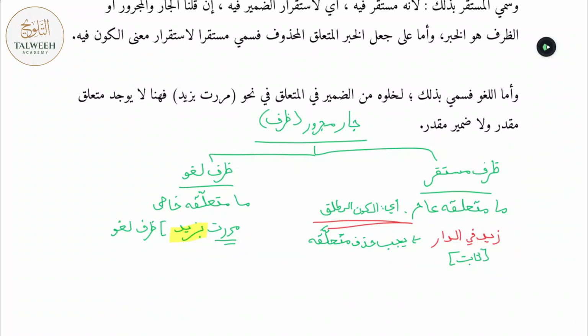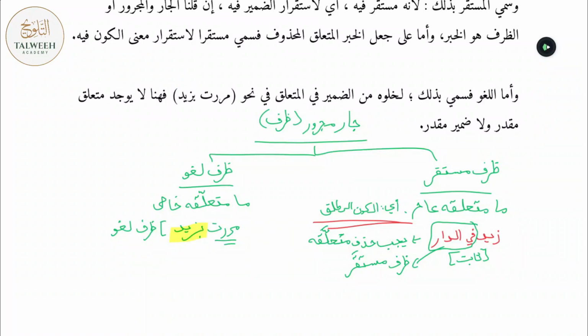Had it been connecting to something in the meaning of mere existence, like Zaydun fid dar, then in that scenario we'd refer to fid dar as Ẓarf Mustaqarr with a fatha and the qaf. Fid dar would be called a Ẓarf Mustaqarr. And we told you that when it comes to Ẓarf Mustaqarr, you're not actually allowed to mention the muta'allaq, that word which it's connecting to. Alright, now at this point you've understood Ẓarf Mustaqarr and Ẓarf Laghw.